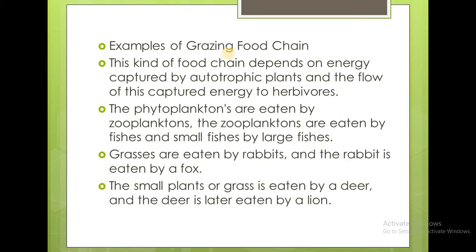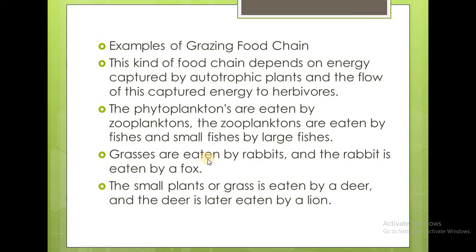An example for the grazing food chain, as I told you, depends upon the energy captured by the autotrophic plants, and the energy flows to the herbivores. If you look at the aquatic level, the phytoplanktons play an important role in the manufacture of food, and this is eaten by the zooplanktons, and these zooplanktons are eaten by the fishes, and the small fishes are eaten by the large fishes, which occupy different trophic levels in the ecosystem.